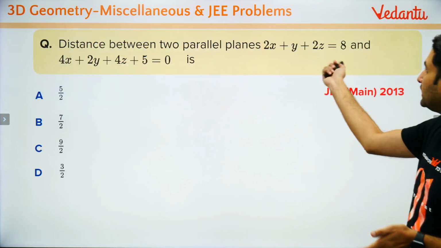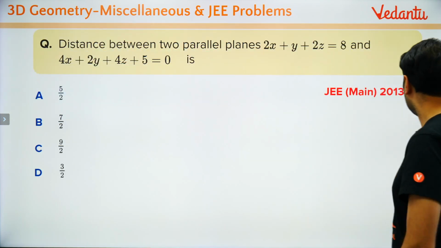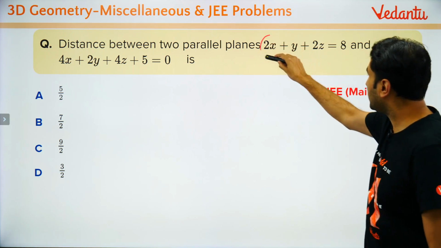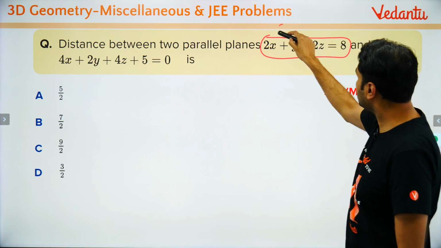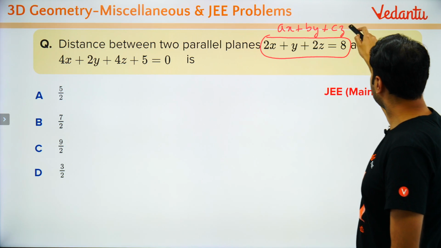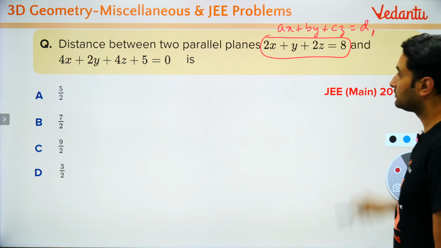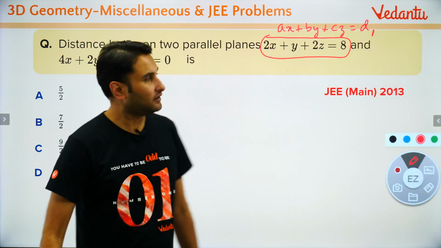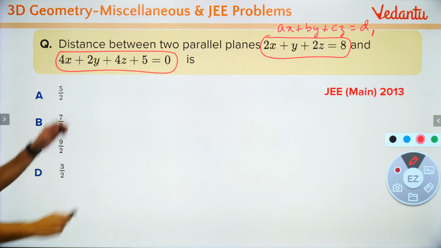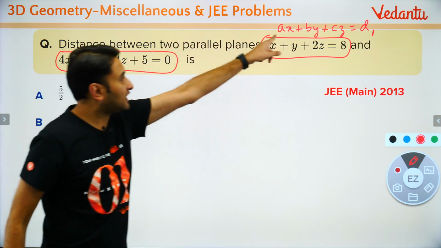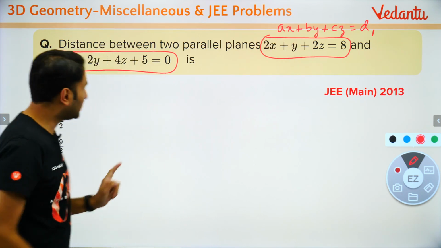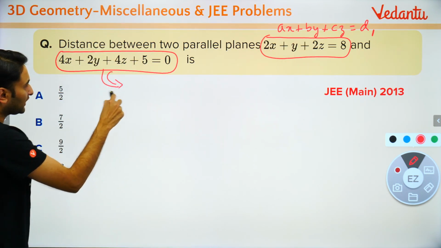So now the problem. If you see this problem is exactly the same, but there is a slight trick. ये लिखा है आपके पास, देखो, this is ax plus by plus cz is equal to d1, right? One plane, the other plane is, try to write it exactly with the same ABC, with the same ABC. So don't write it like this. आप इसको कैसे लिखो बच्चों?